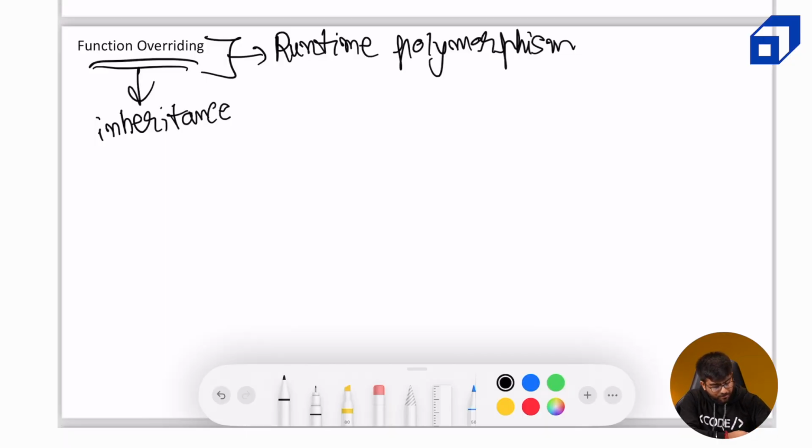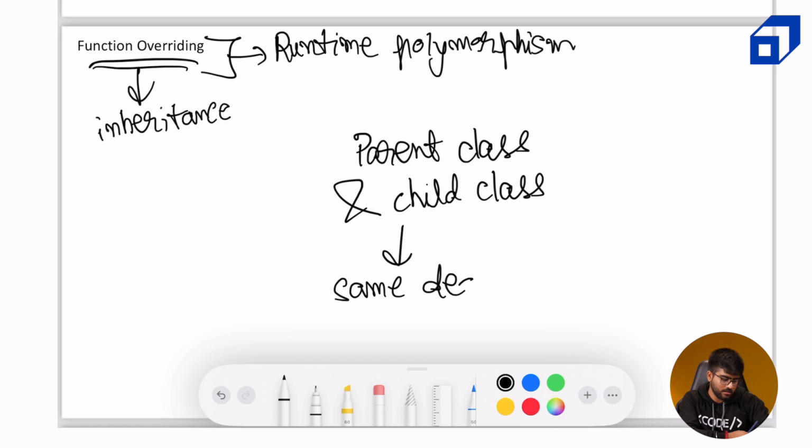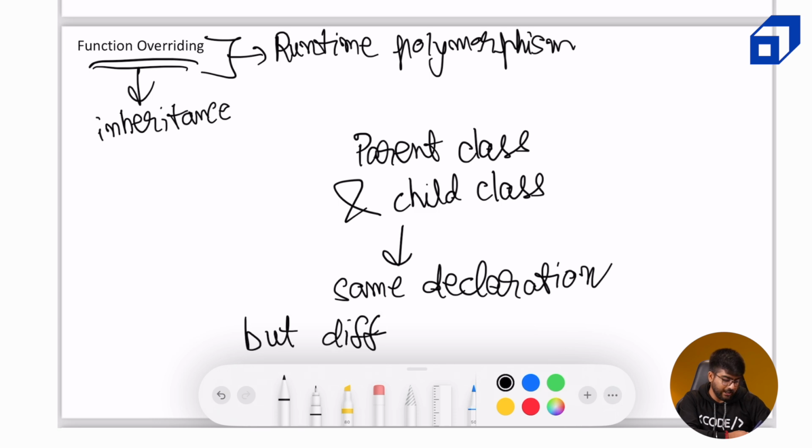So parent class and child class have the same declaration, but different definitions.